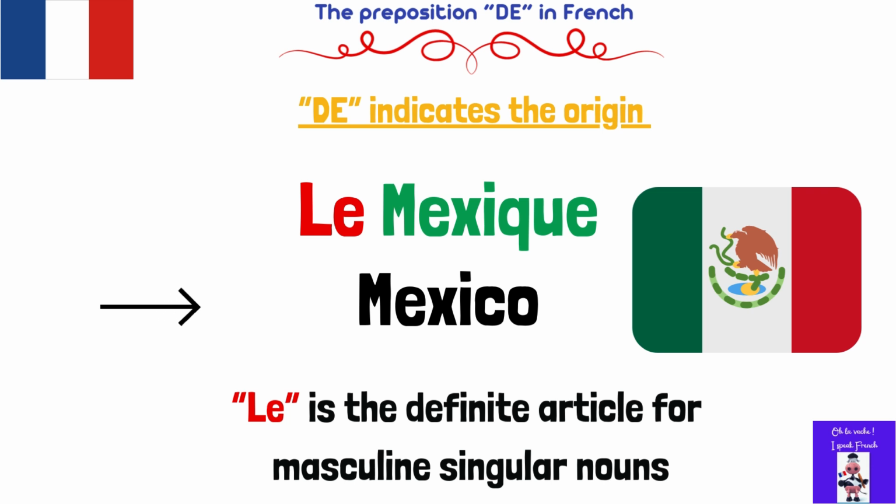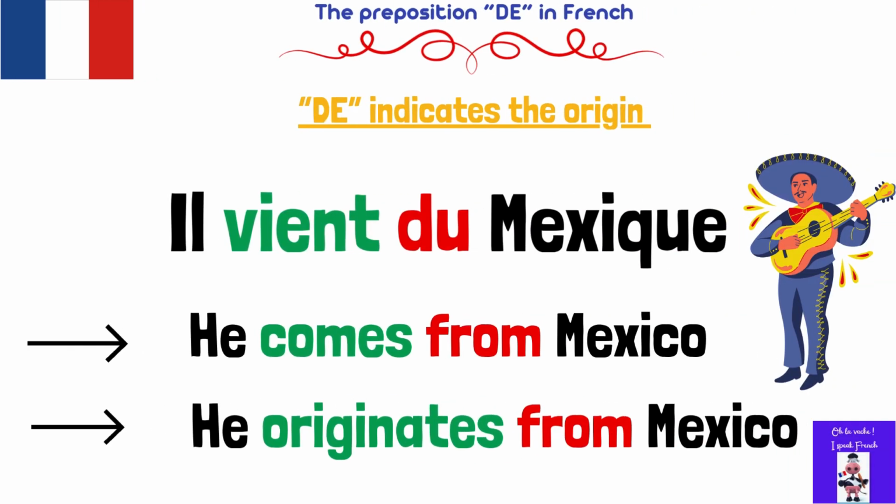So let's see how we are going to say he comes from Mexico, for example. So we say il vient du Mexique. He comes from Mexico or he originates from Mexico.